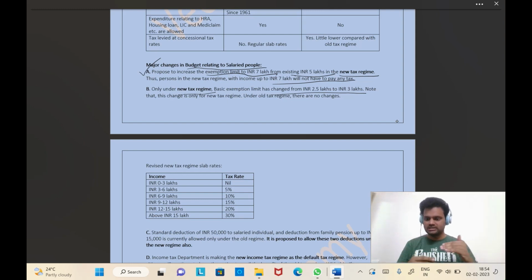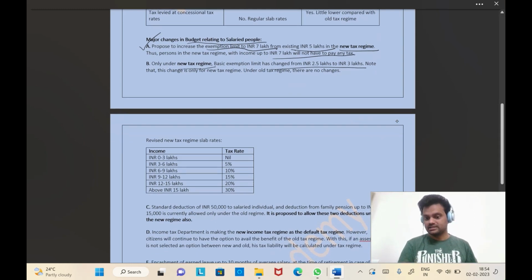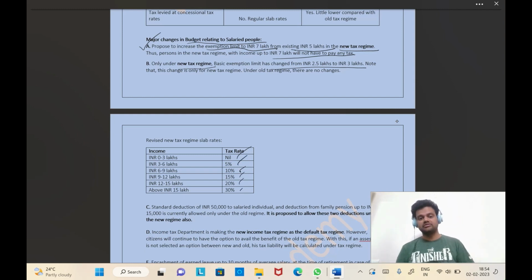You can see the revised one here. Again, this is applicable to the new tax regime people, whoever has not opted for any deductions of HRA, etc. And you can see the slab rates here: 0 to 3 lakhs no tax, 3 to 6 lakh 5%, then 10%, then 15%, 20%, and 30%. Above 15 lakhs it is 30%. It is more concessional when you compare with the old tax regime.